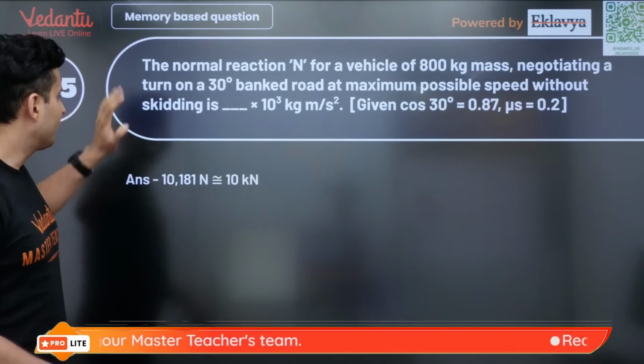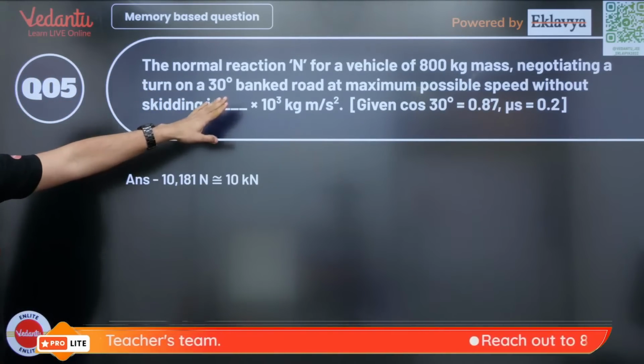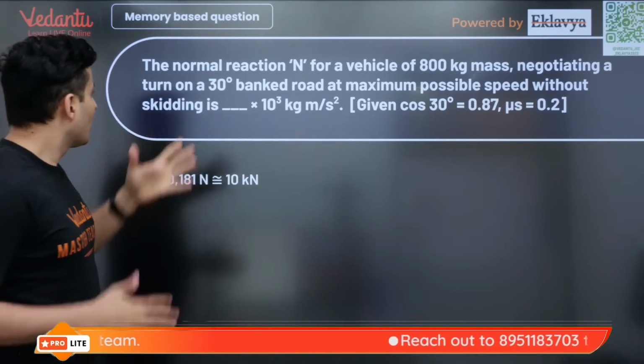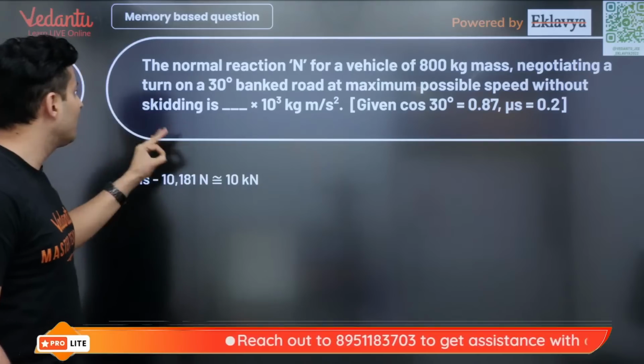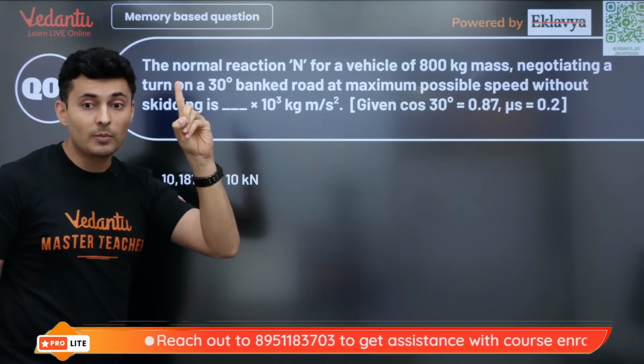Okay. Fair enough. Now the normal reaction for a vehicle of mass this much going in a turn banked at 30 degrees, maximum possible speed without skidding is how much? Normal force is asked.